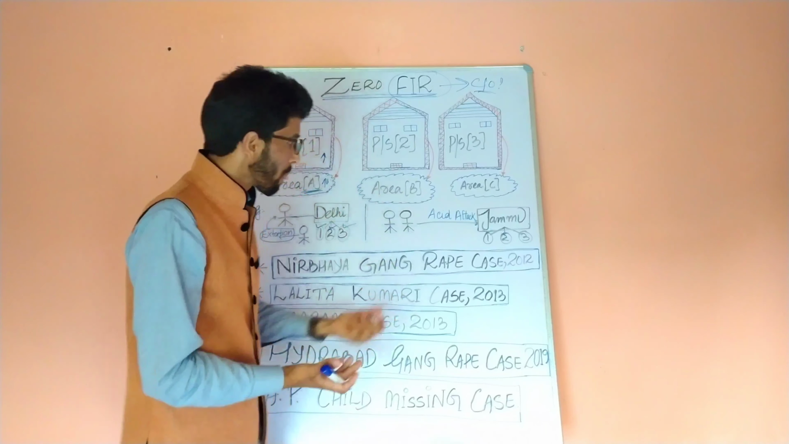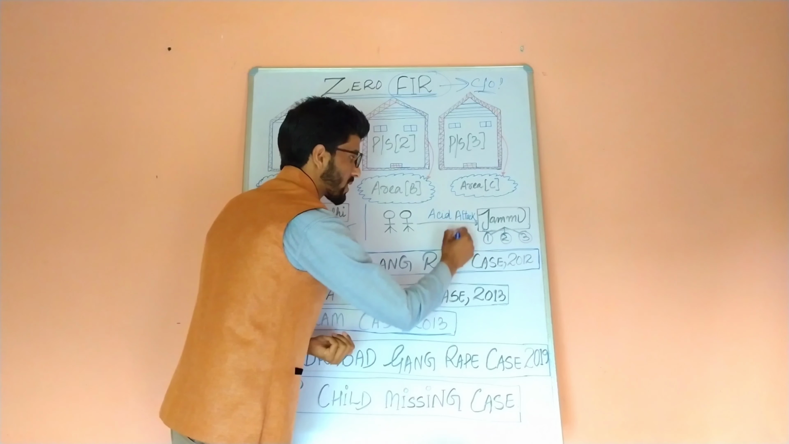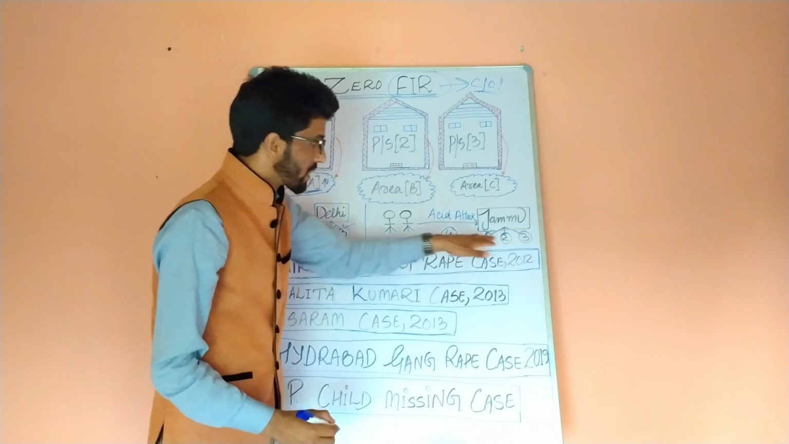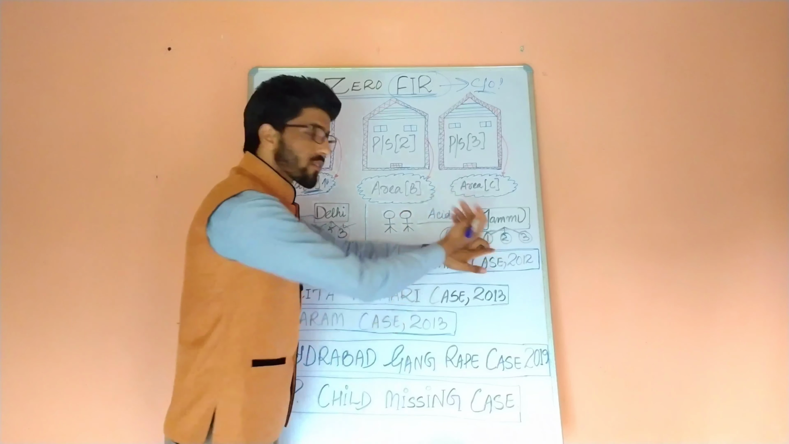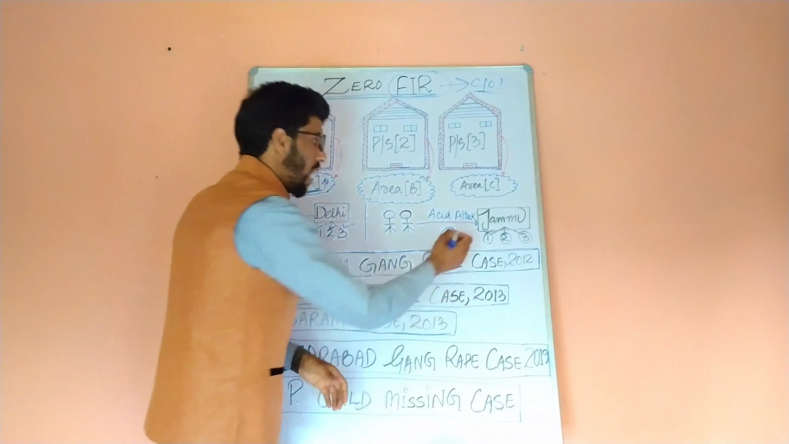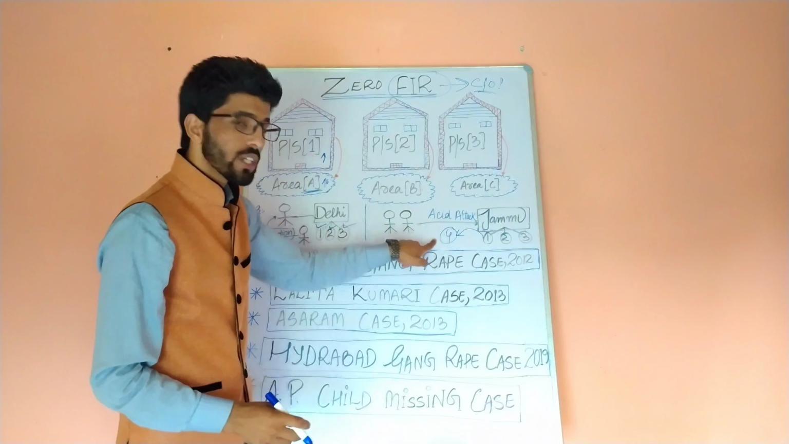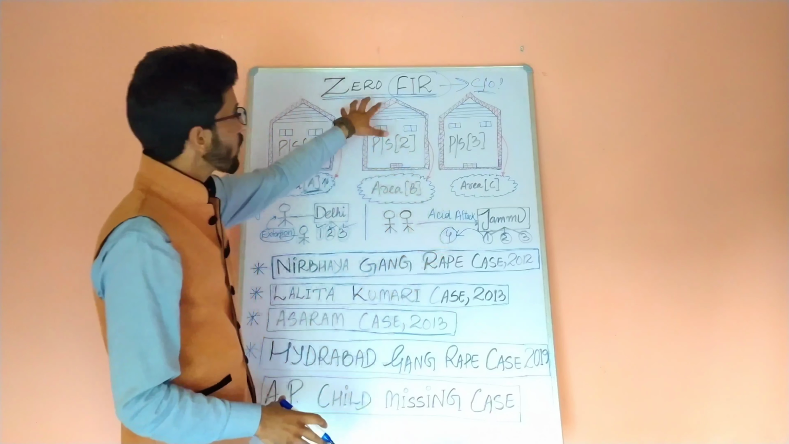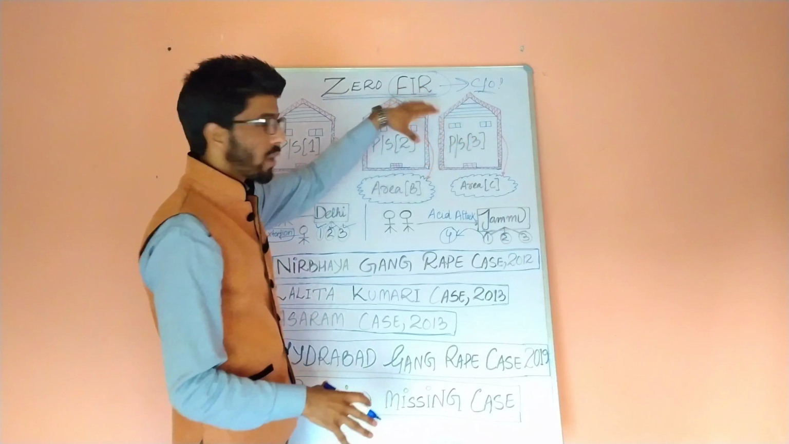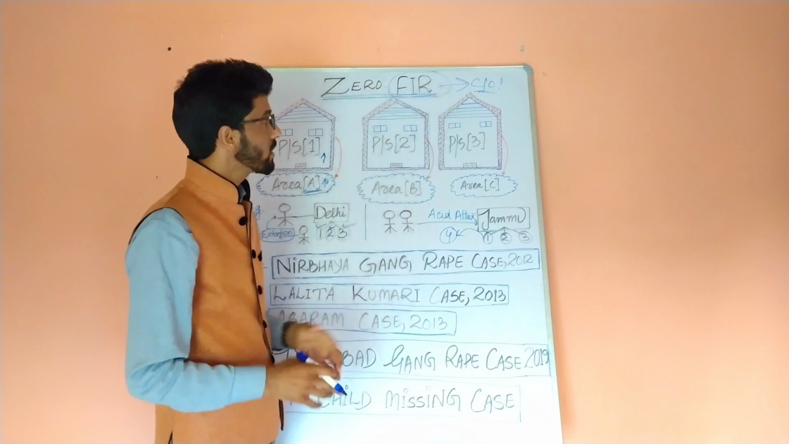What I mean to say is, if an acid attack took place here and the police station concerned is police station 4, these 3 police stations don't have jurisdiction over the matter, but one of the 3 has registered the FIR. Afterwards, they have to transfer the same to police station 4, which has jurisdiction over the place. This is what Zero FIR is talking about. Now we'll see what the procedure for filing a Zero FIR is.